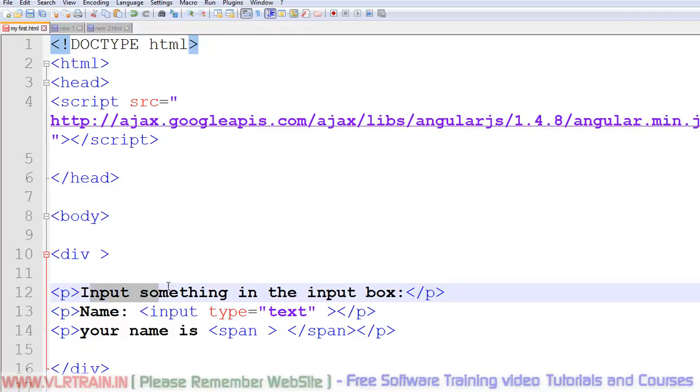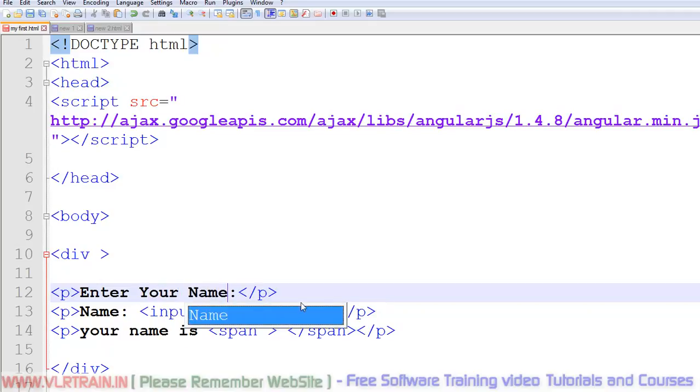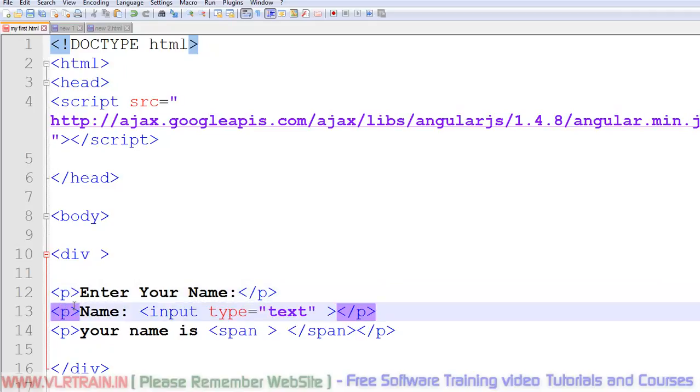So, please enter your name. Then a paragraph element, name, input type equals text, and the paragraph is closed.